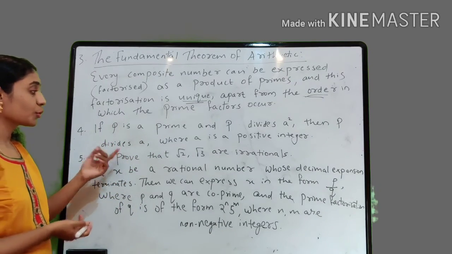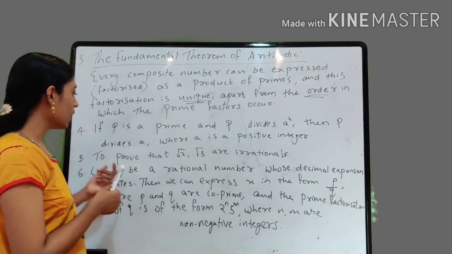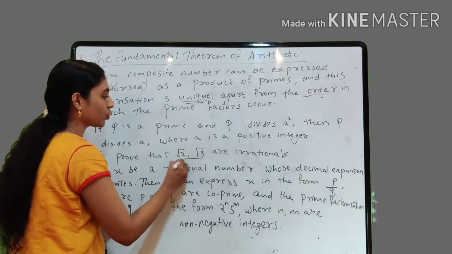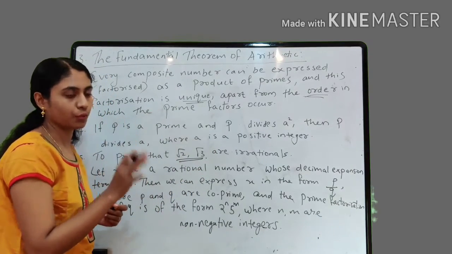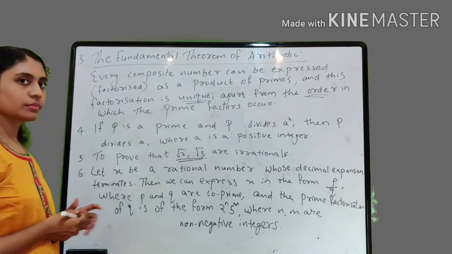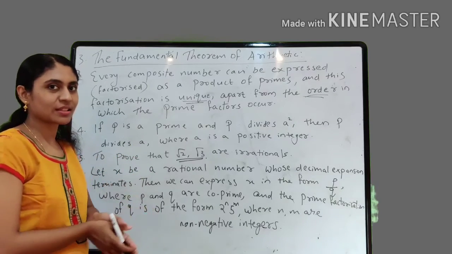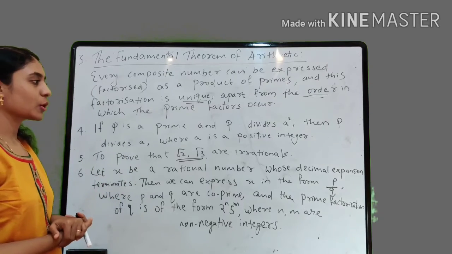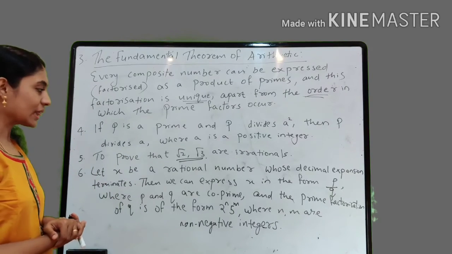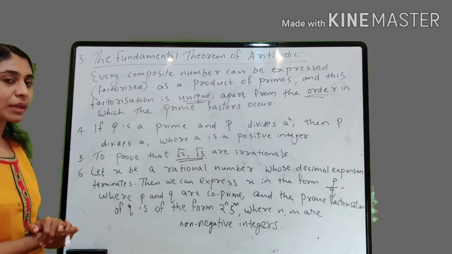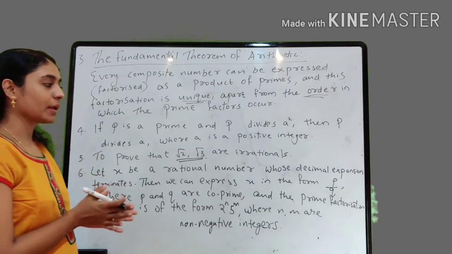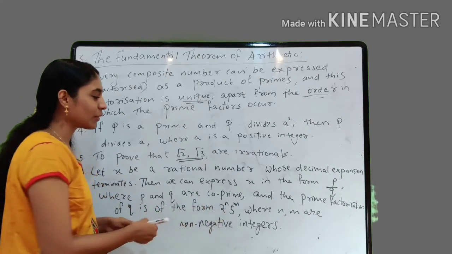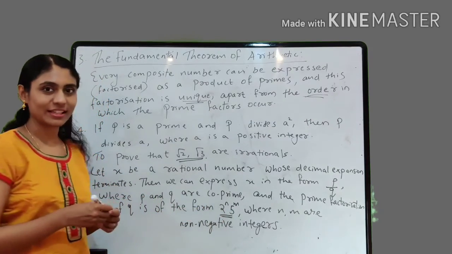Next theorem, to prove that root 2 is irrational, right? So, to prove that root 2, root 3 are irrationals, you must study this. This is very important. Root 2 and root 3 are irrationals, they are proofs. And next 3 theorems we discussed in the beginning of today's class. That is, let x be a rational number whose decimal expansion terminates. Then we can express x in the form p by q, where p and q are co-prime, and the prime factorization of q is of the form 2 raised to n into 5 raised to m, where n, m are non-negative integers.